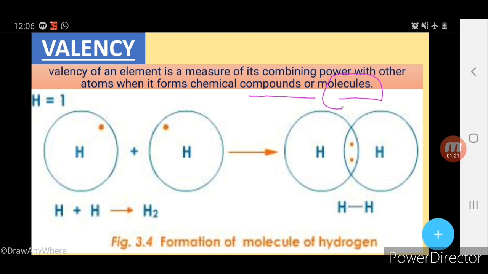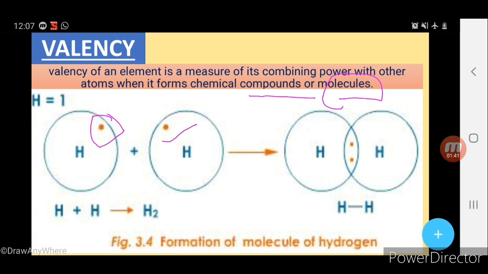Now I have taken an example, the formation of a hydrogen molecule. The atom of one hydrogen reacts with the atom of another hydrogen. You can see one electron is there, one electron is there, and they are the same element, so they have the same power.